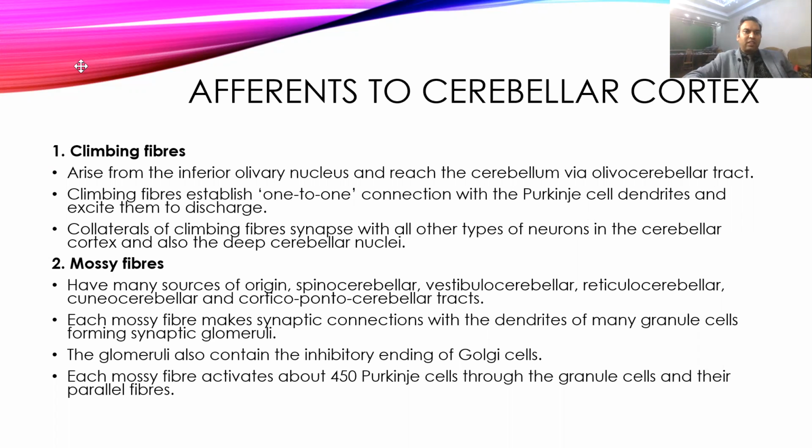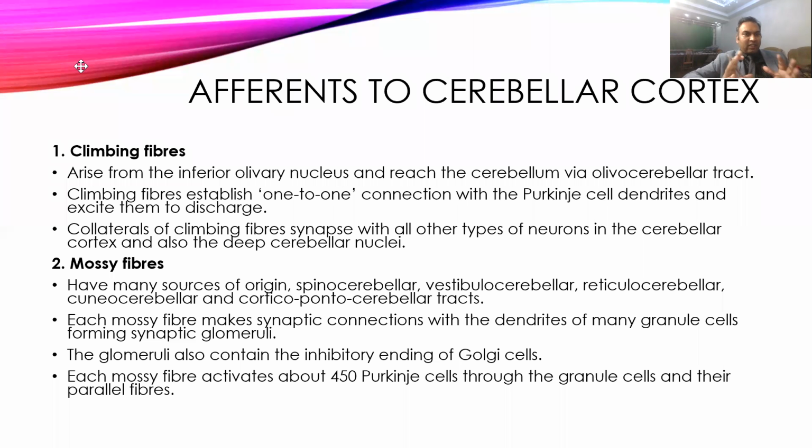So there are two afferents which are coming. These slides will repeat again. You may feel I'm repeating old material, but it is important to understand this. So the first fibers which are coming are climbing fibers. These usually arise from the inferior olivary nucleus and reach the cerebellum via the olivocerebellar tract.